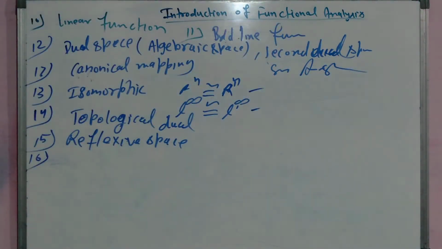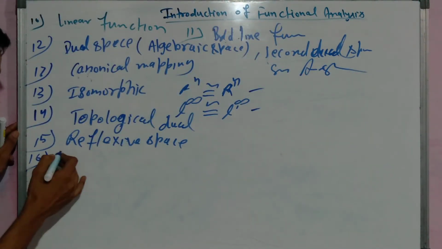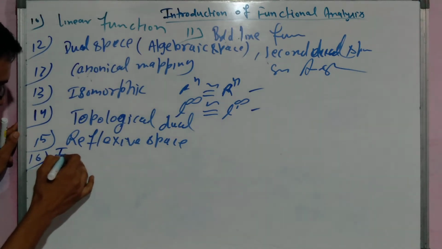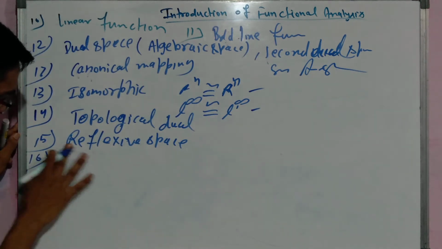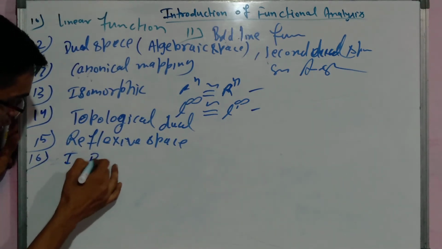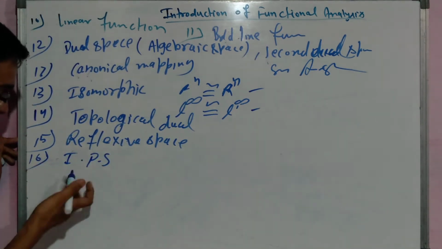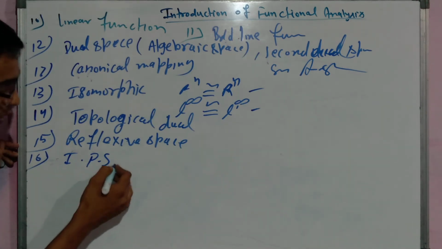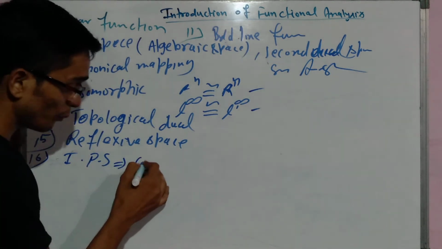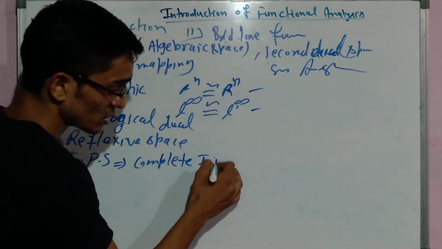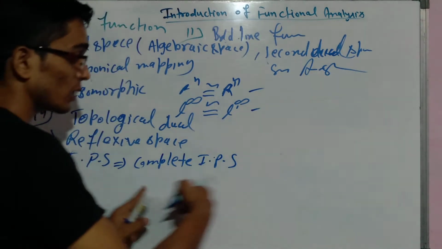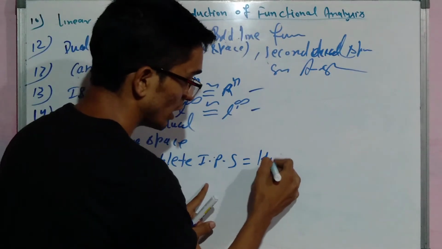inner product space. So this is based on inner product space. I will write it in short form, inner product space. After it we will talk about complete inner product space, which is called Hilbert space.